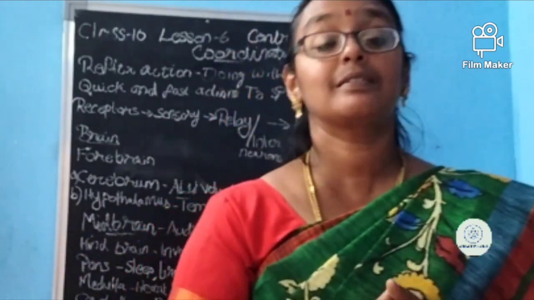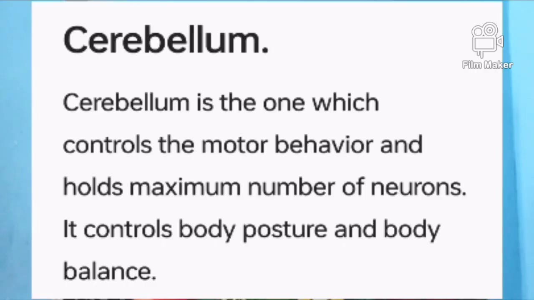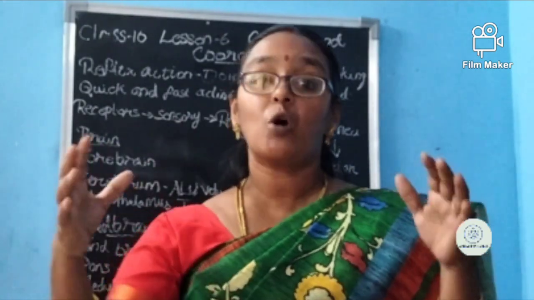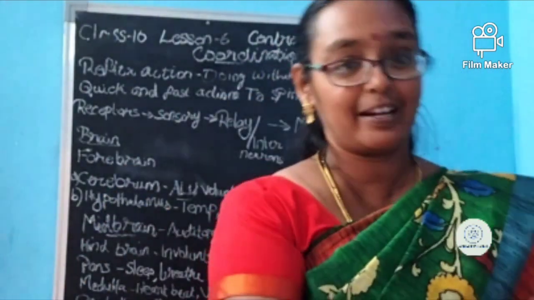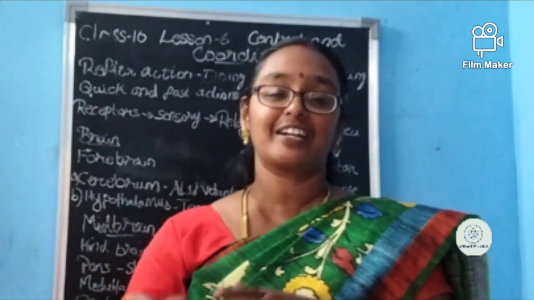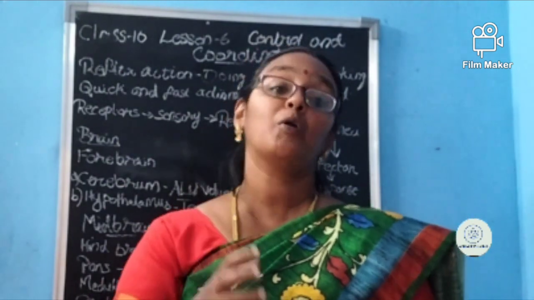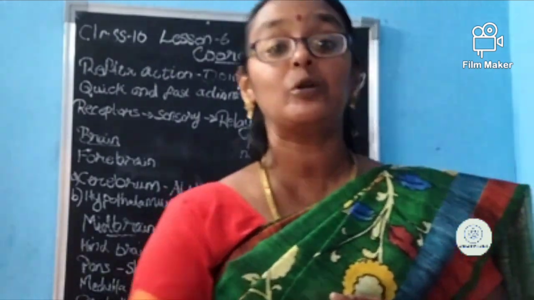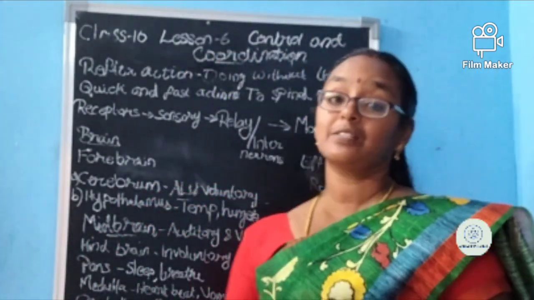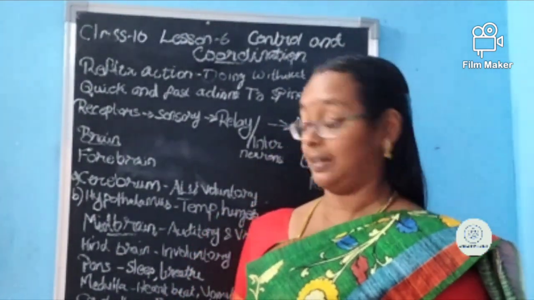Then cerebellum. The third one is cerebellum. What is the cerebellum doing? It helps in balancing the body. Balancing is very important. Alcoholic people walk unsteadily, isn't it? They are walking in some direction, then walking in some other direction, zigzag like, because alcohol affects the cerebellum of the brain. That's why the balance is lost and they are not able to walk properly. Cerebellum controls the balance, for us, say cycle balance. Everything is controlled by the cerebellum.